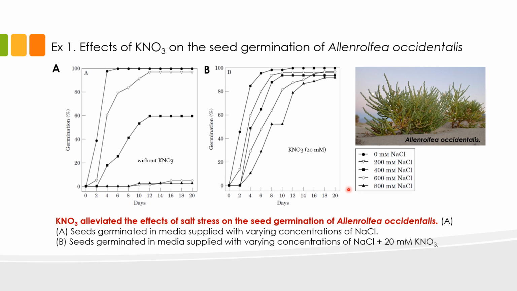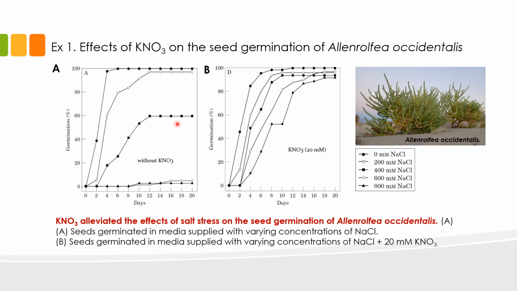Now, if we compare the two datasets, it's clear that potassium nitrate application allows better germination of seeds, especially if we look at the germination of seeds supplied with 400 to 800 millimolars of salt. This line indicates the germination of seeds treated with 400 millimolars of salt. Without potassium nitrate, the maximum germination was only around 60%.